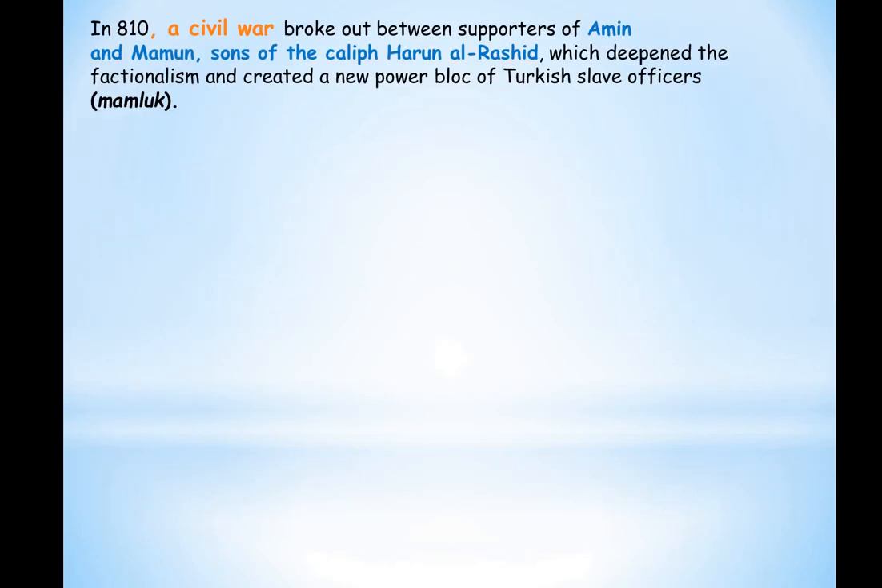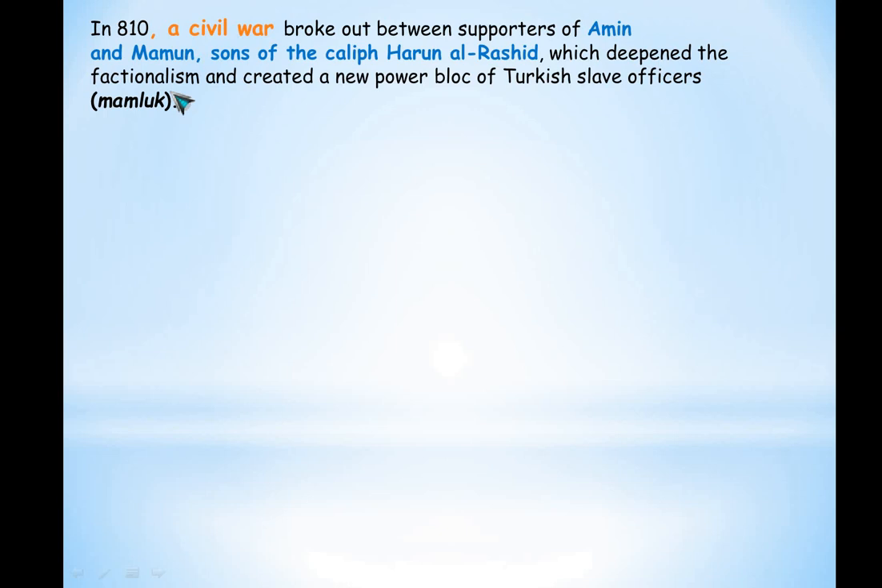There was a civil war which broke out between the supporters of Amin and Mamun. These two people were the sons of the Caliph Harun al-Rashid. He was one of the caliphs of the Abbasid state, and he had two sons. A civil war broke out. And as you know, civil war creates more tension and more conflicts between the people because it is internal. And that deepened the fragmentation of the people.